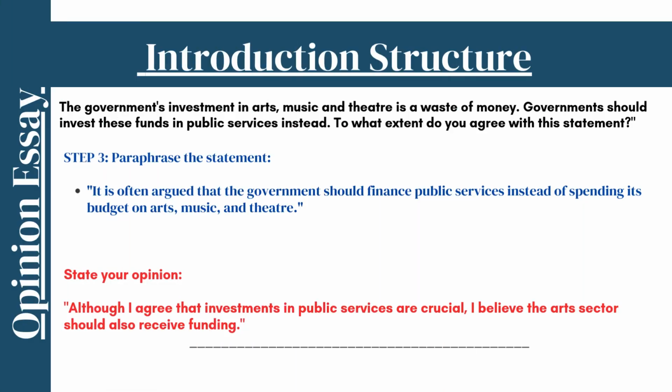The introduction is key to setting the tone for your essay. First, begin by paraphrasing the statement to demonstrate your understanding of the topic. For example, instead of repeating the original sentence, you could say, "Many believe that the government should allocate its funds to essential public services rather than supporting the arts, music, and theater." Then, clearly state your opinion to provide direction for your essay. A balanced approach might be, "Although I agree that investments in public services are crucial, I believe the arts sector should also receive funding." This structure allows you to show both sides of the argument while establishing your own stance.